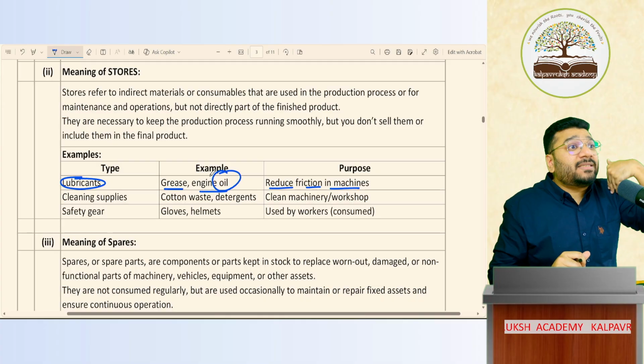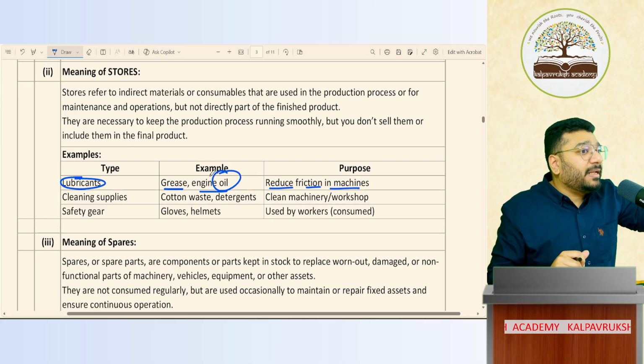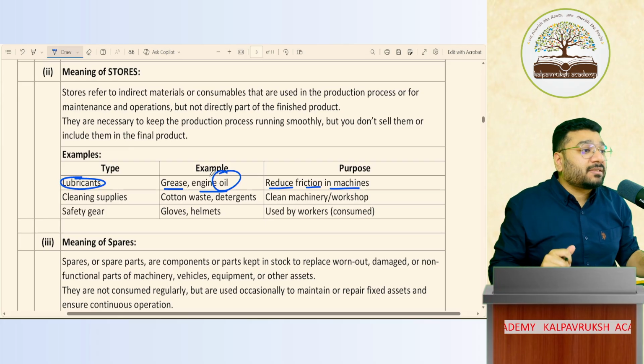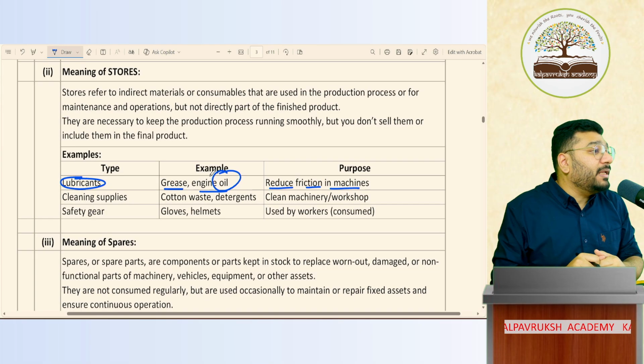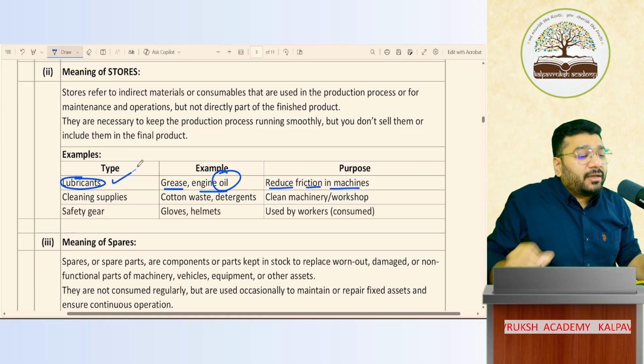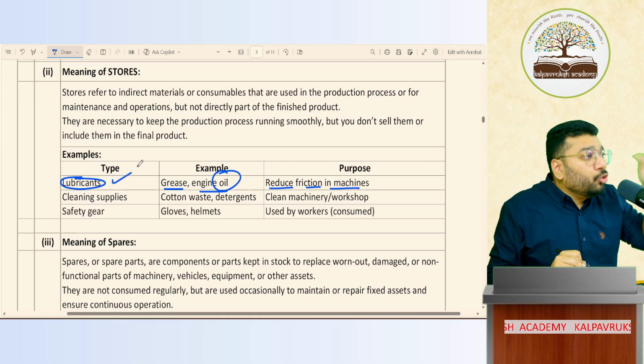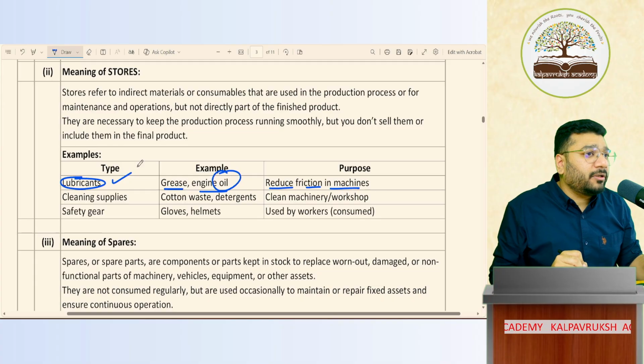So that company will teach us how to lubricate the machine when the lubrication dries up. We will do the lubrication. Who will do? My staff will do the lubrication. Understood? So now the lubrication stock is there at the end of the year. Now, should I call this lubrication inventory or not?